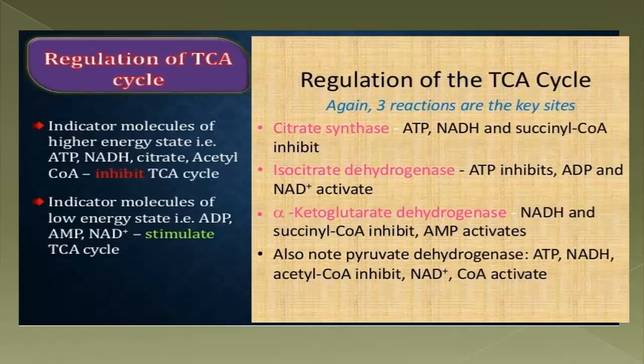Now in the next slide, I think the previous slide is a bit cumbersome and difficult to remember. So let me simplify this regulation, and remember a general rule: the indicator molecules of higher energy state like ATP, NADH, citrate, acetyl-CoA can inhibit the TCA cycle. And what does it mean?